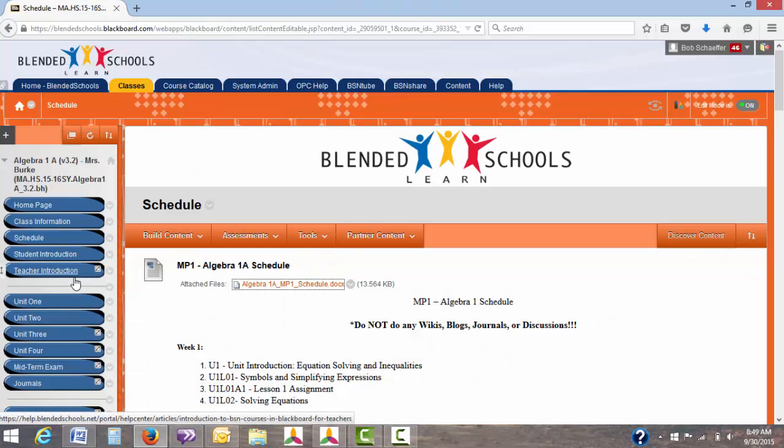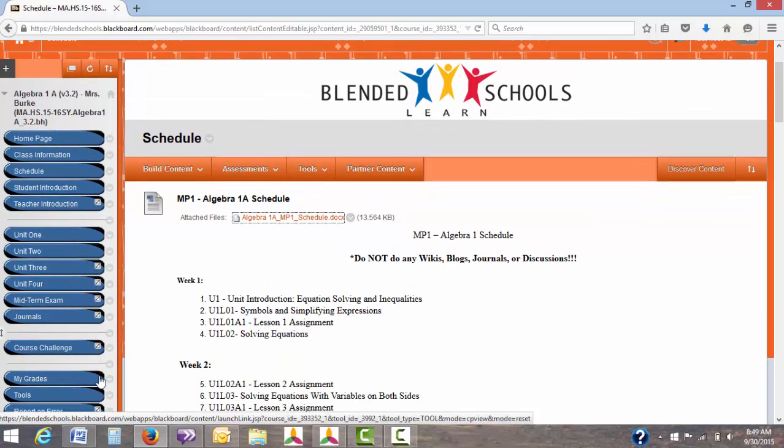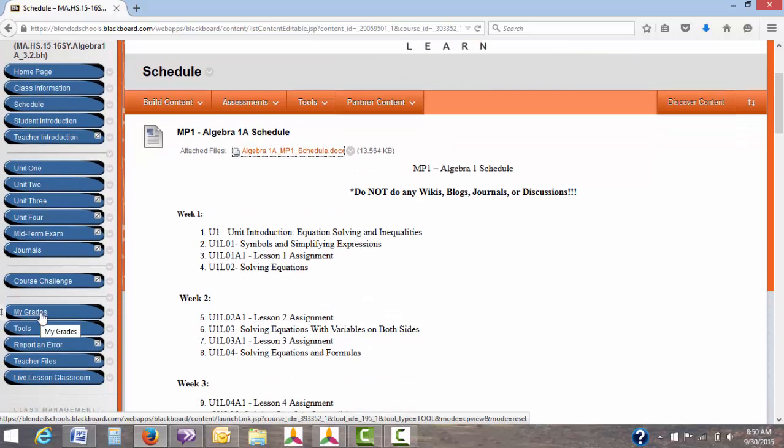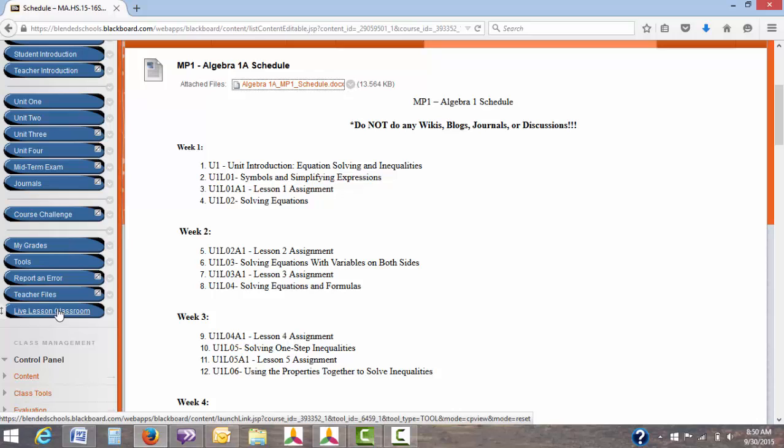If you look to the left-hand side, this is your navigation pane. This pane allows you to access everything within the class. The schedule will obviously take you back to your schedule. The units will take you to each of your units. The My Grades tab will take you to your grades section. And if there's a live lesson in this class, there will be a live classroom tab like this one.